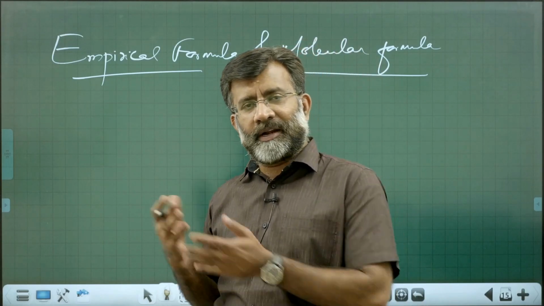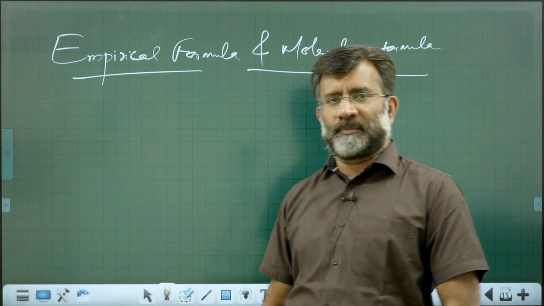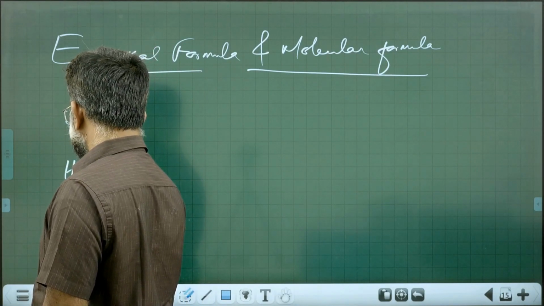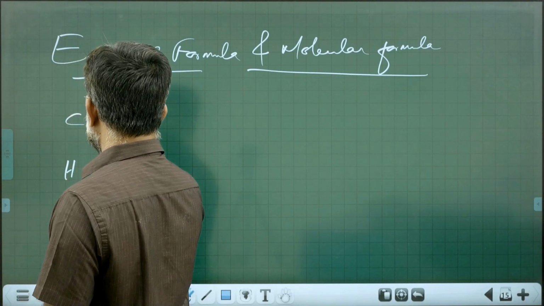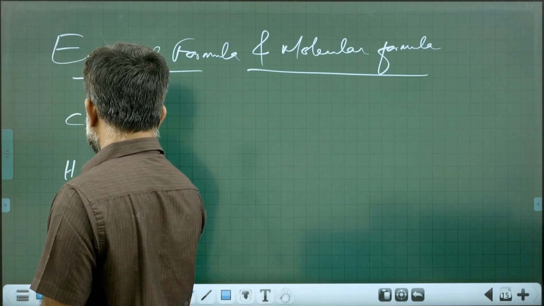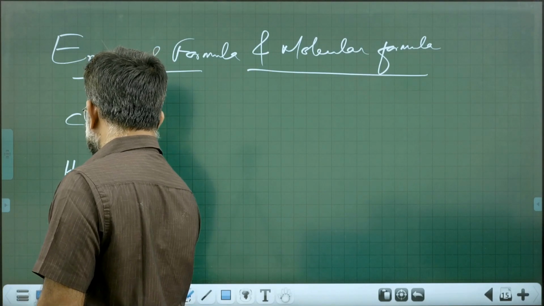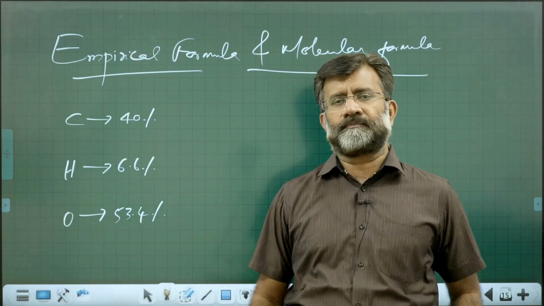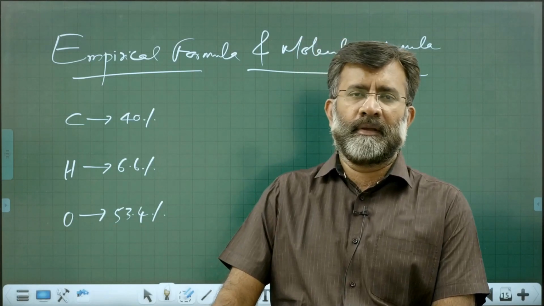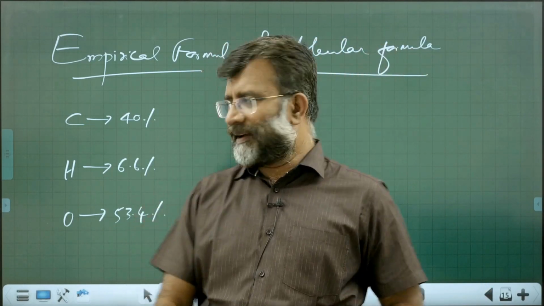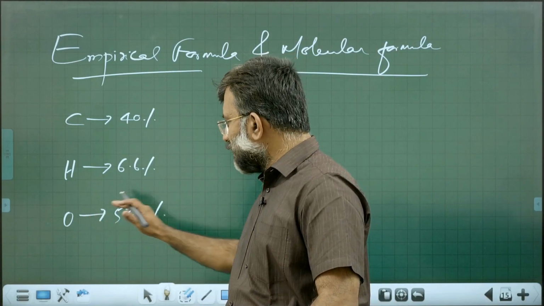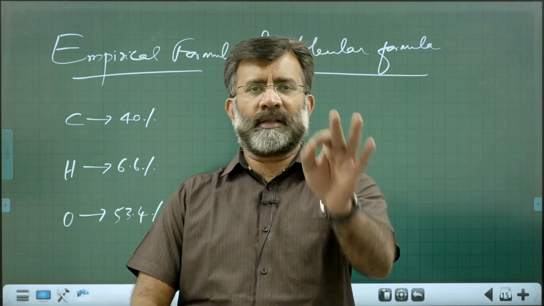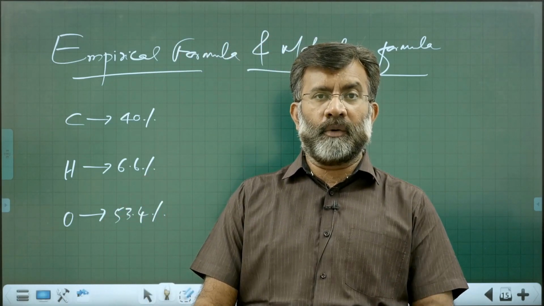We can see what empirical formula and molecular formula are with reference to a problem. Suppose you are given a question with carbon, hydrogen, and oxygen. Carbon is given as 40%, hydrogen as 6.6%, and oxygen as 53.4%, overall 100%. Suppose you find such a numerical, and you are asked to find out the empirical formula.